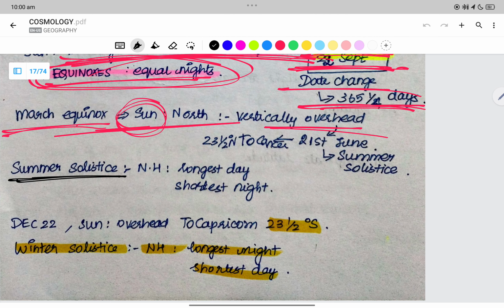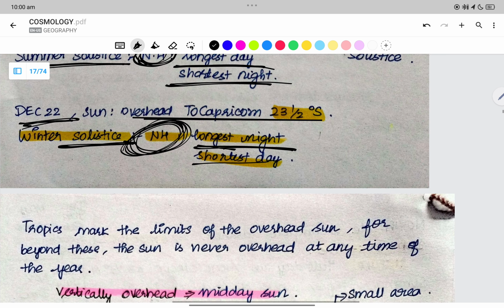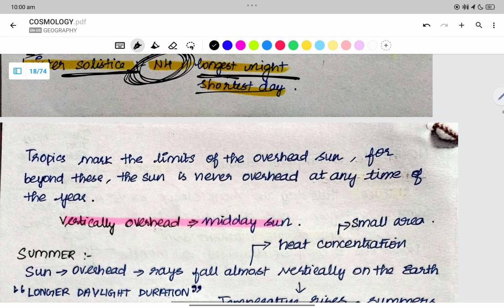Summer solstice. When is the summer in the northern hemisphere? It is the longest day and the shortest night, which is what we have at the solstice. So June 21st is the summer solstice for the northern hemisphere. On December 22, the sun is overhead at the Tropic of Capricorn. So it is the winter solstice for the northern hemisphere. December 22, longest night and shortest day. Solstice is the longest night and shortest day.